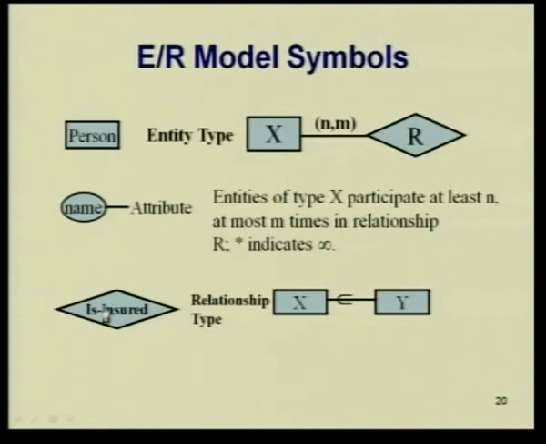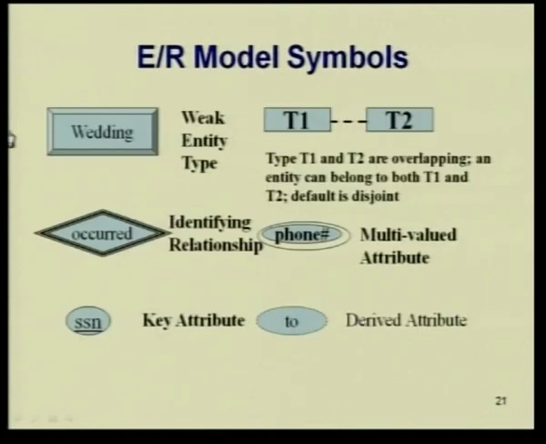This is a relationship type. Now, here this is X. This says that entity X participates at least n, at most m times in the relationship. So, this is that cardinality, and if you look here, this is a weak entity type. We have discussed this in the last class. This is an identifying relationship. This is a key attribute, this is a derived attribute, you get it from something else. This is a multi-valued attribute, you can have a number of phone numbers.